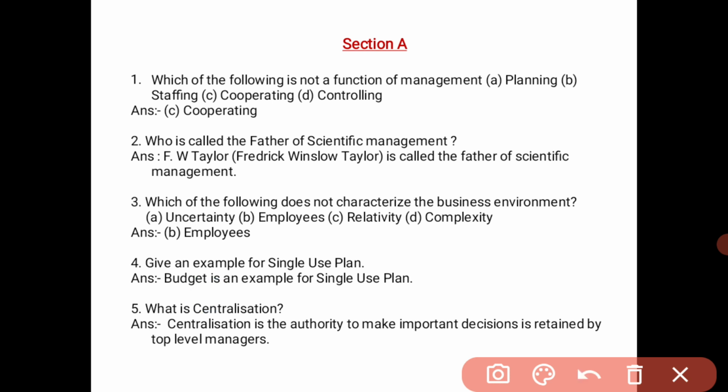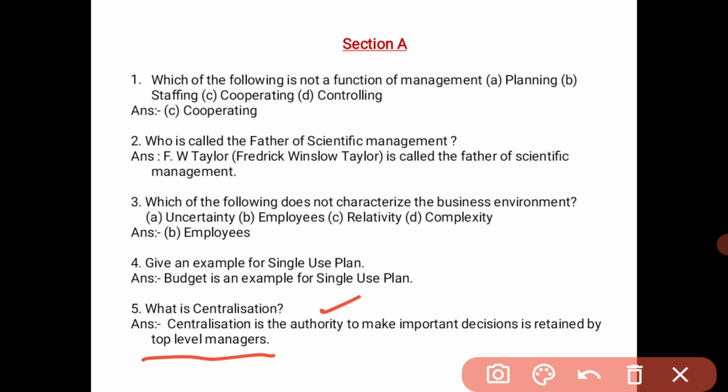Next, what is centralization? Here they may ask either what is decentralization or what is centralization. In this question paper they have asked the meaning of centralization. The answer is: centralization is where the authority to make important decisions is retained by the top level managers.